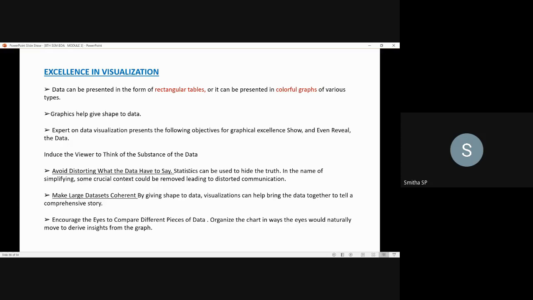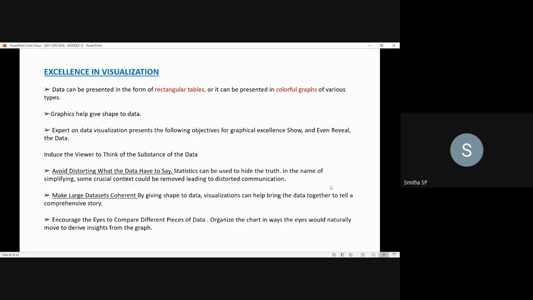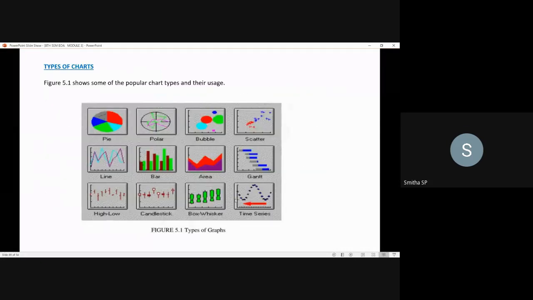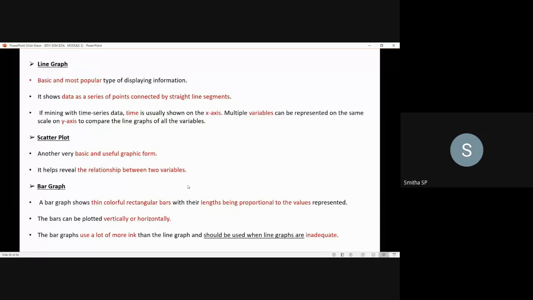So I hope you understood these concepts. What is data visualization, why it is important, what is the meaning of excellence in visualization, and how to achieve it. Okay, in the next class I will discuss the types of charts, that is, the different ways you can present the data. So how to visualize the data, it's about that.